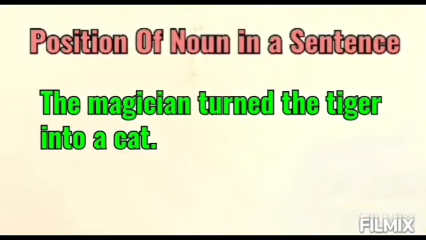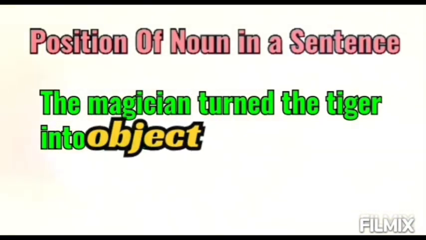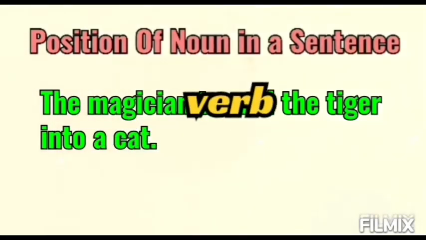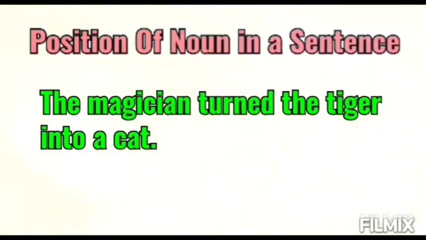The magician turned the tiger into a cat. So turn into is actually the verb, right? So what did the magician turn the tiger into? A cat. So cat is the object of this verbal phrase turn into, right?